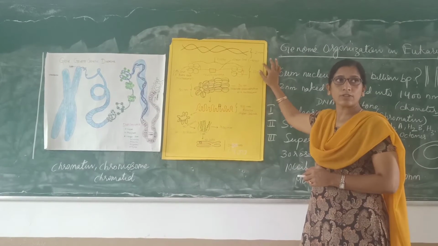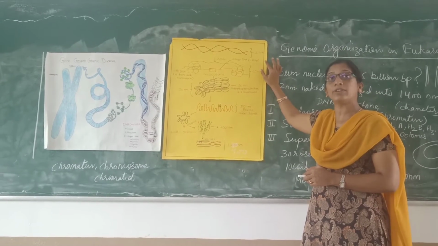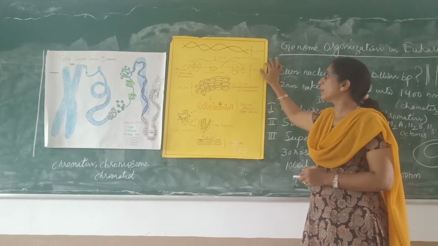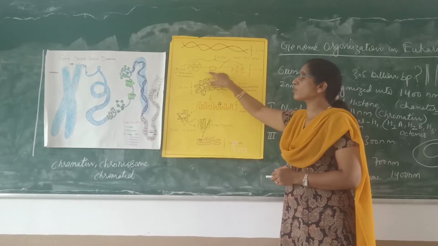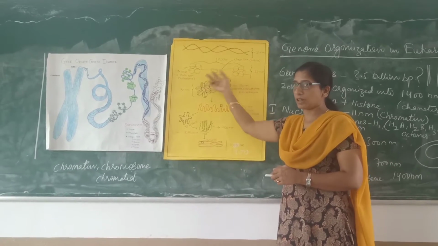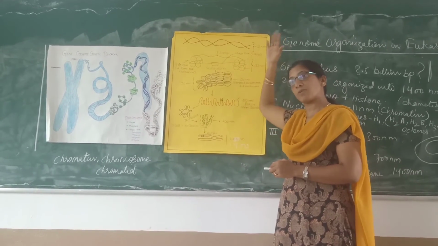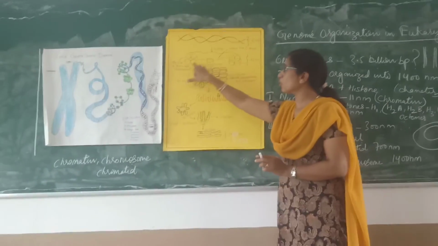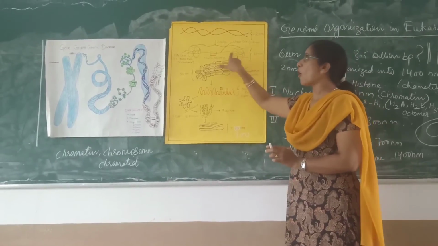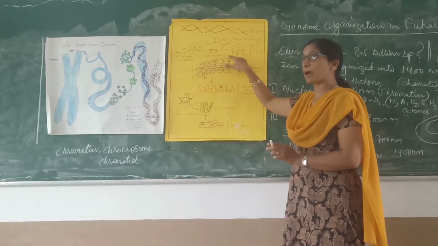So the length of linker DNA is, on average, 1 to 80 nitrogenous bases. In some cases, only one nucleotide is there in between, and in some cases the maximum is 80 nucleotides. So altogether, from one nucleosome to the other nucleosome, how many DNA base pairs are occupied? 200 base pairs.